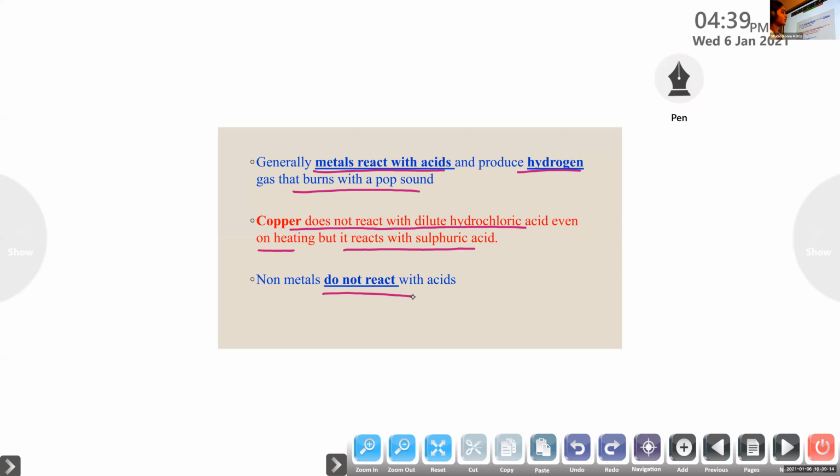That's about the reaction of metals and non-metals with acids.